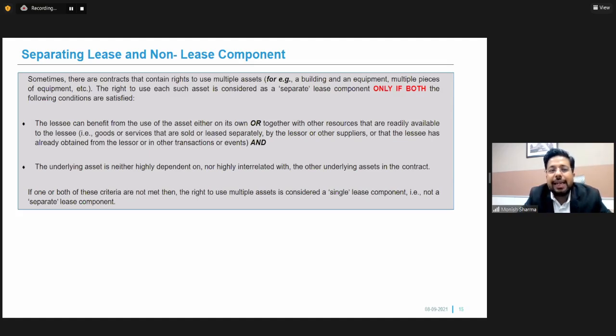So if the lessee has the capacity to use those assets on its own, then we can say that these are separate identifiable assets in a lease. And the second condition which needs to be met is the underlying asset is neither highly dependent nor highly interrelated with the other underlying assets in the contract. Now, if both these conditions are satisfied, then the right to use multiple assets is considered as a single lease component.